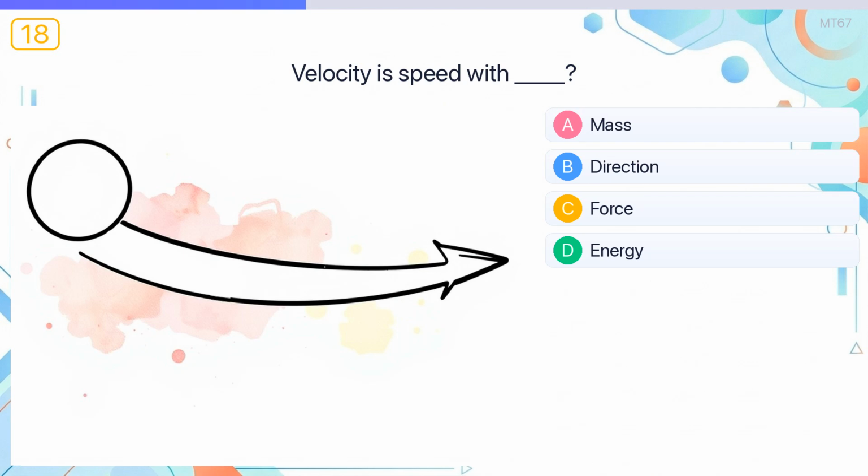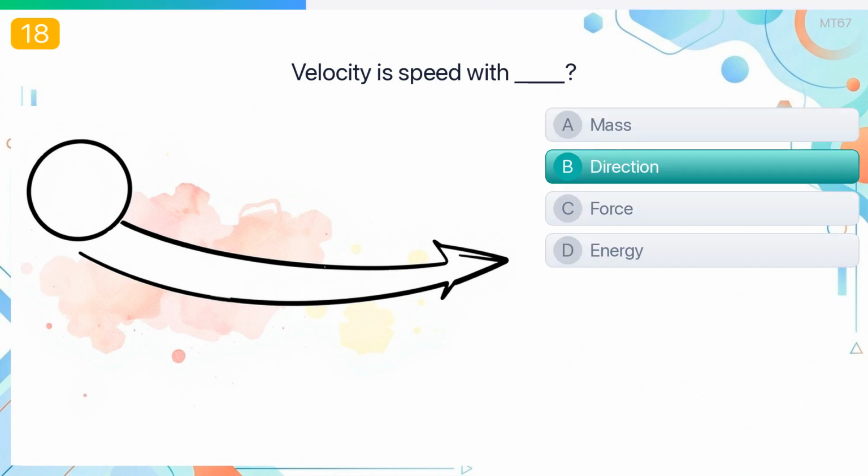Velocity is speed with? The answer is direction. Velocity describes both how fast something moves and the direction it is moving.